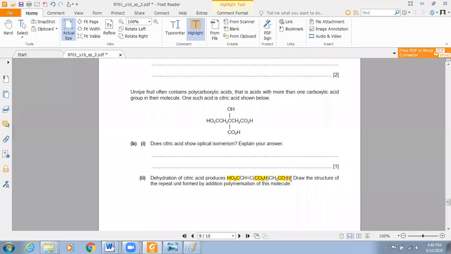Where is the difference? The difference is, look at this CH2, same CH2. I'm marking COOH so that it will be easy for you to understand. These three portions are same.